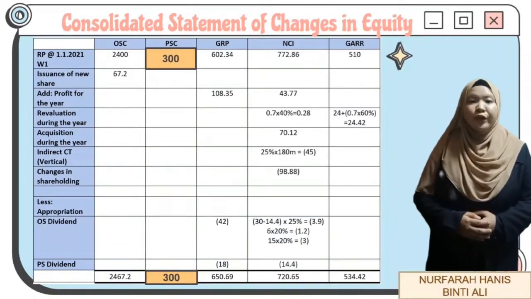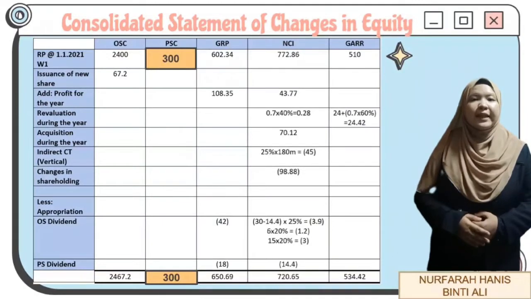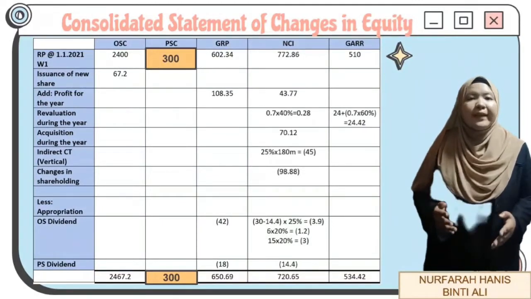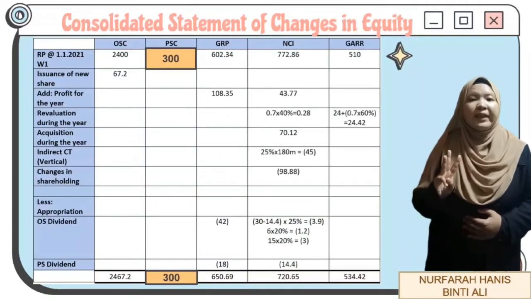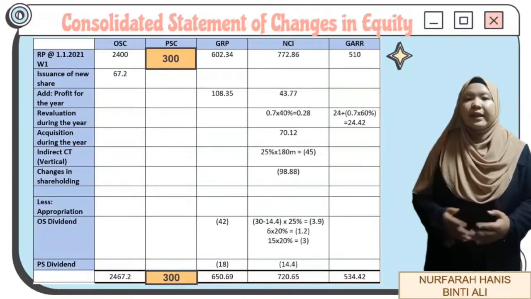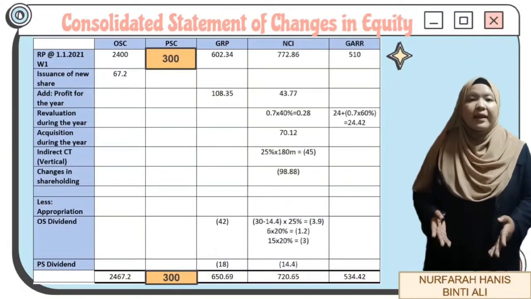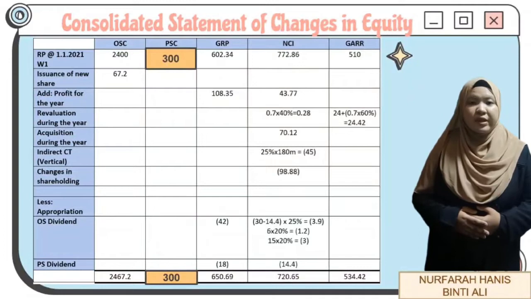Next, we will move on to the second column, which is the preference share capital. Under this column, we will only need to put the amount of 300 million that is given in the question, that is stated under Statement of Changes in Equity. Hence, the total for preference share is 300 million ringgit in total.